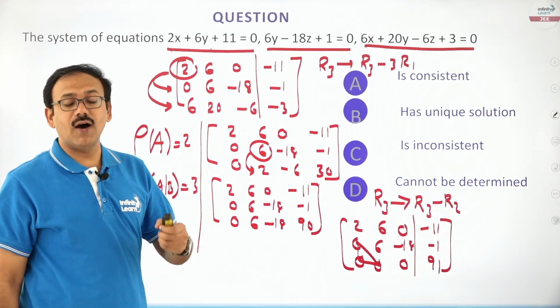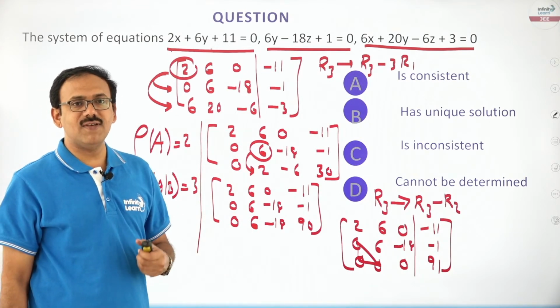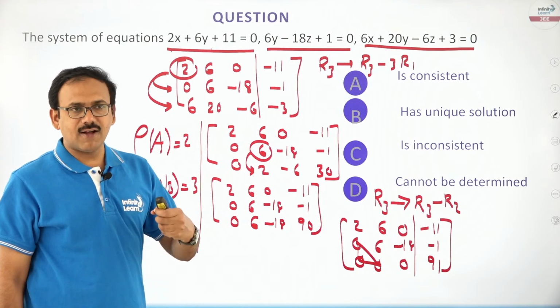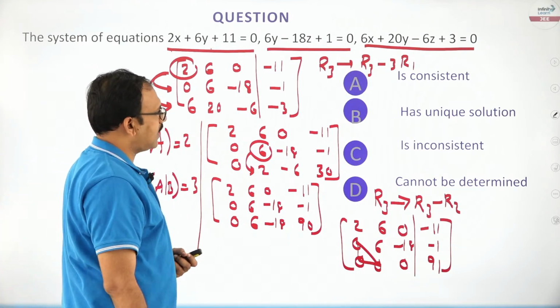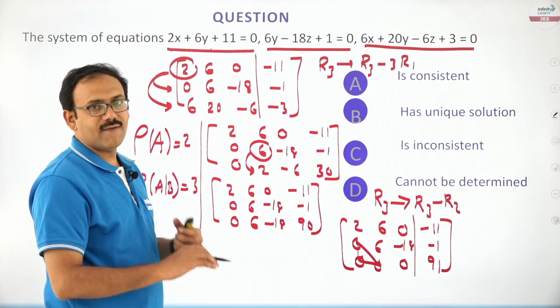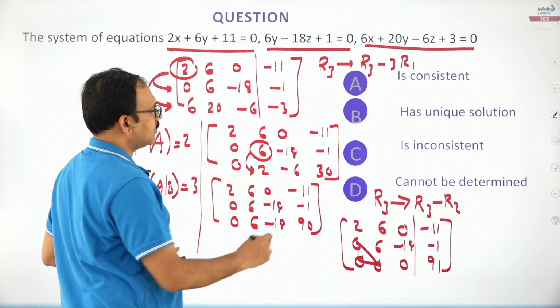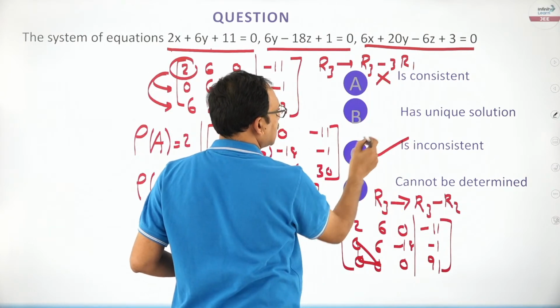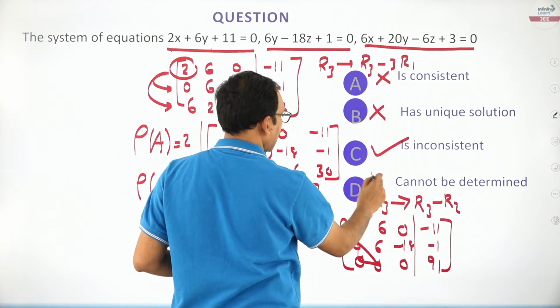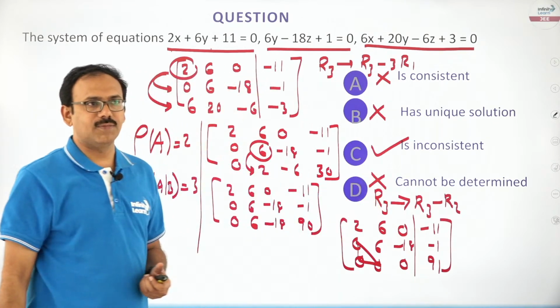Since these two are different, by our previous algorithm, if rank of A and rank of A by B are different, I can say that the system has no solution. So that means inconsistent is okay, because consistent, unique solution, cannot be determined are the wrong options.